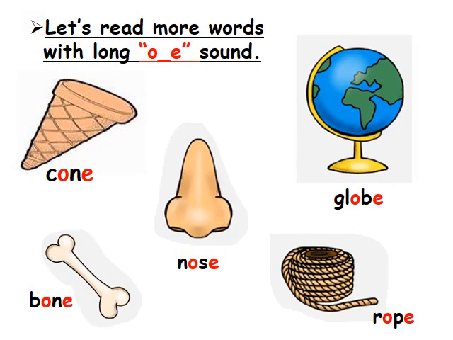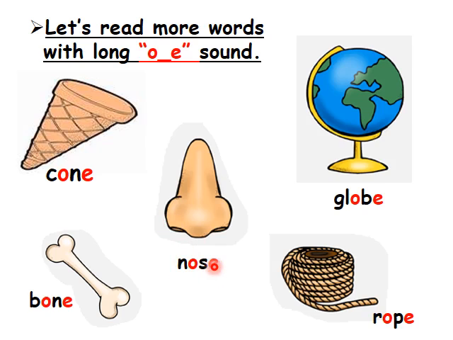Let's read more words with long O sound. Look at this picture here. We use it to eat ice cream. We call it cone. Cone. And what about this one? It's for the dog. Yes, it is bone. Bone. And here again a picture of nose.